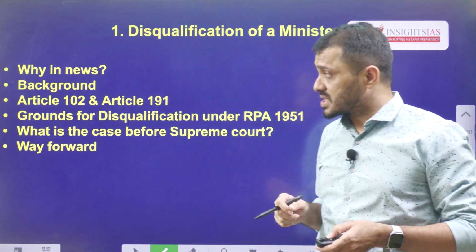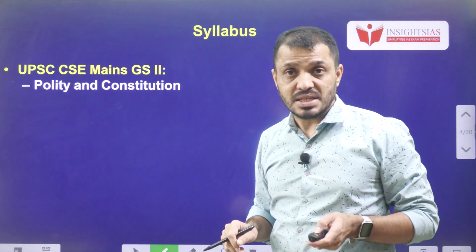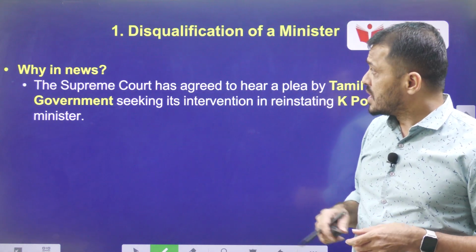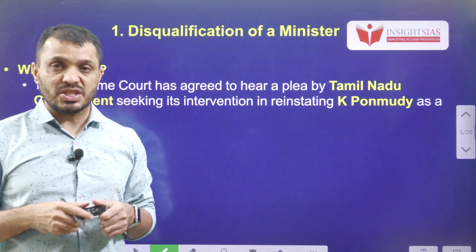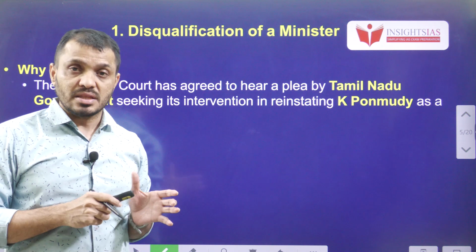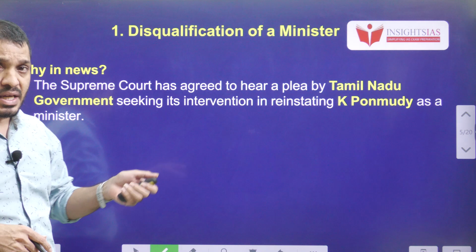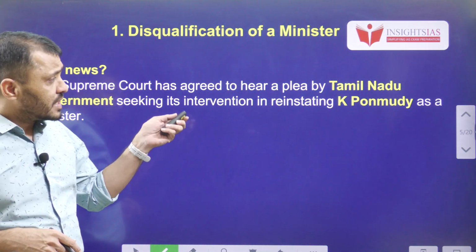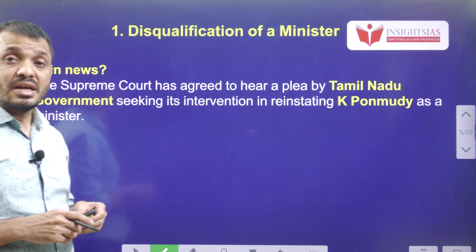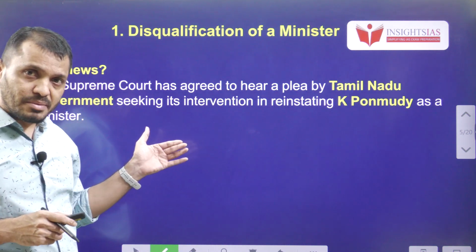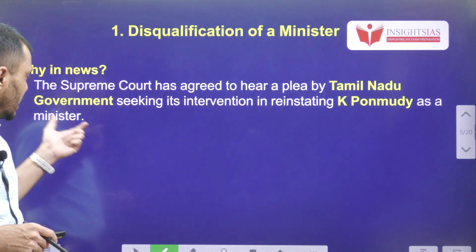Now let's see first, what is the title of this video? Disqualification of a minister. This is the title of this topic. So there must be a disqualification regarding one minister. It is related to which state? First, the topic is related to Tamil Nadu state, and the context is the Supreme Court agreed to hear a plea by the Tamil Nadu government seeking intervention in reinstating K. Ponmudi as a minister. So here a few things are involved. The Tamil Nadu government approached the Supreme Court for the reintroduction of Ponmudi as a minister.